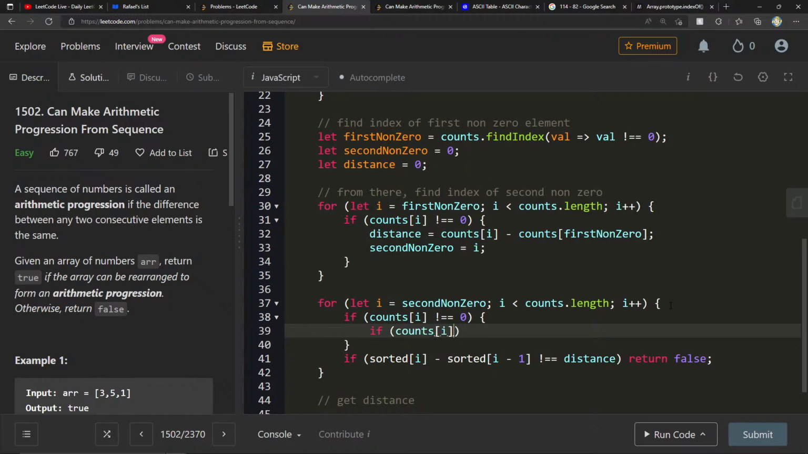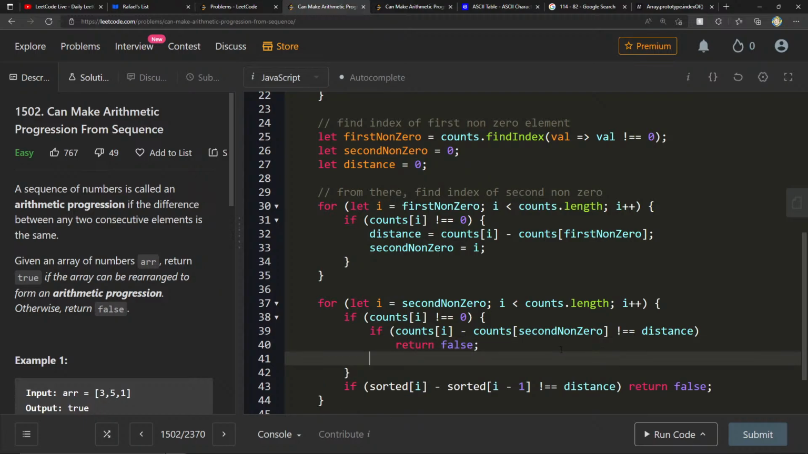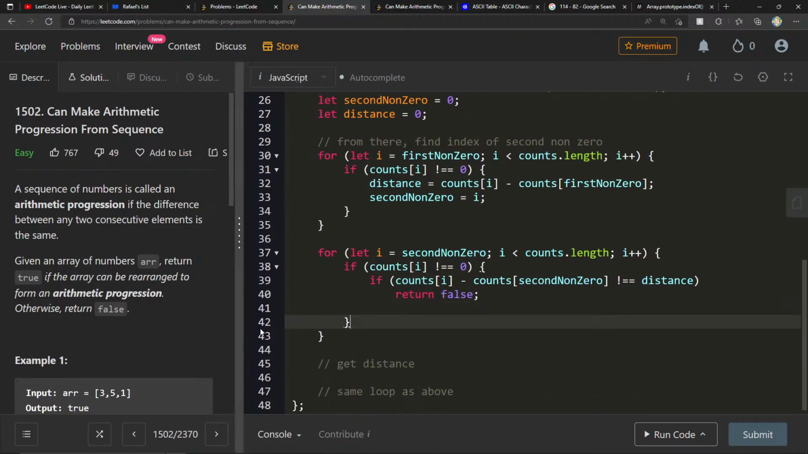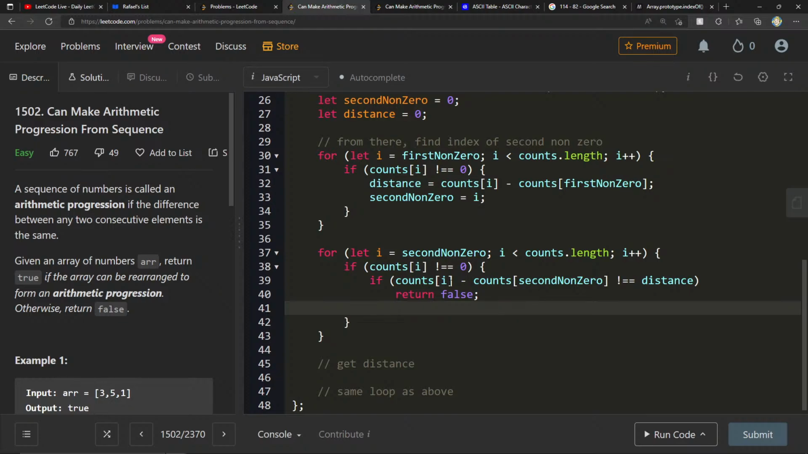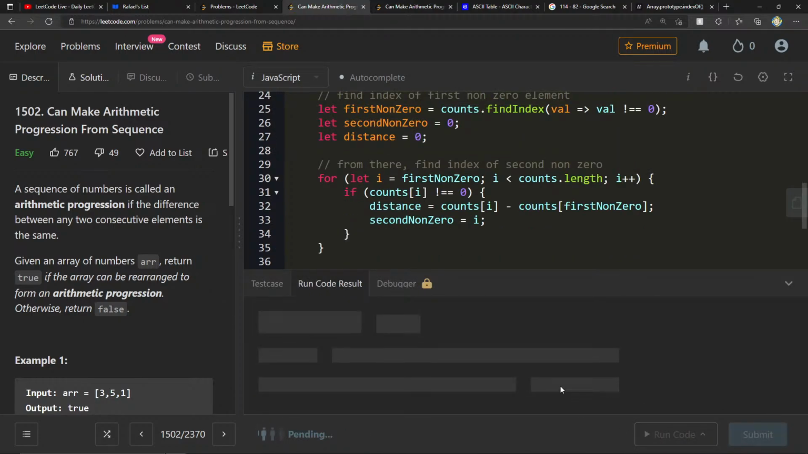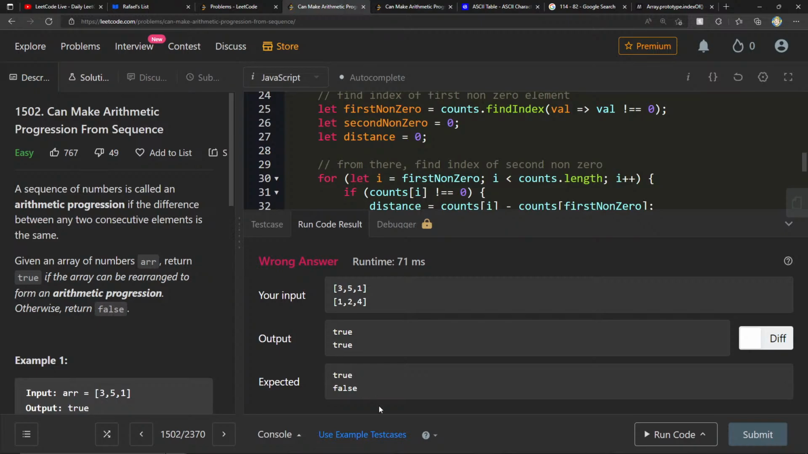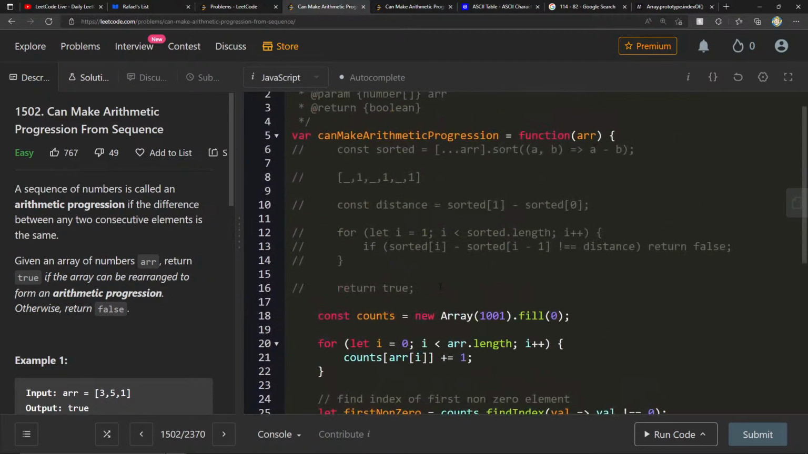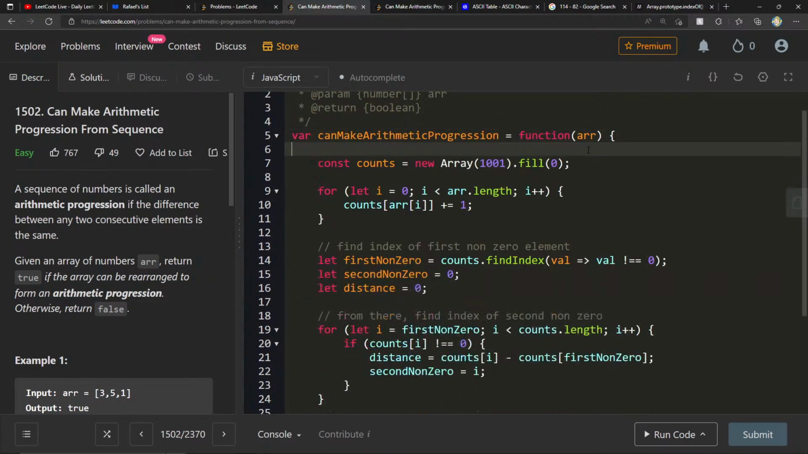if counts of I minus counts of second non-zero not equal to distance, we return false. Else, what do we do here? We say counts of I minus, okay, here we can do second non-zero is I, and then at the end we return true. Crazy code. True, true, true, false. Okay, yeah, there was bound to be an issue here because this is a lot of stuff we're writing. Let's go through this.